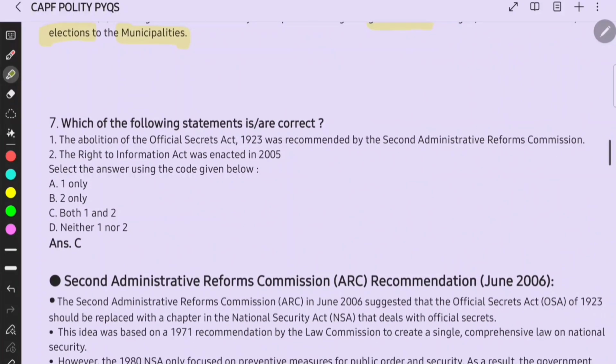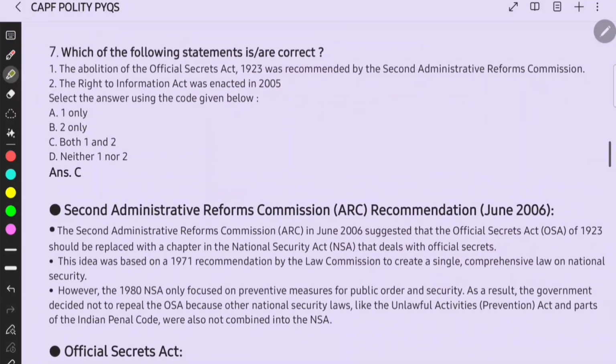Then for the next question: which of the following statements is or are correct? The abolition of the Official Secrets Act 1923 was recommended by the Second ARC, right?